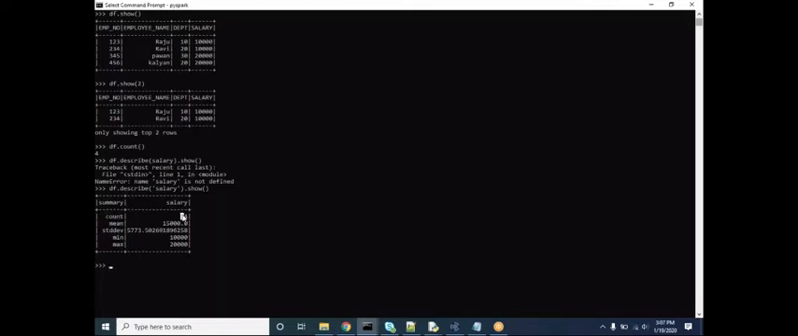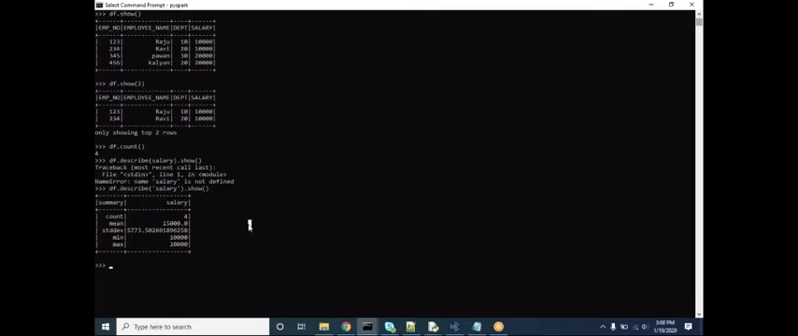The number of records for the salary is 4. The mean is 15,000 and the standard deviation is 5,000 something. Deviation means the value it deviates from the average. It's called a standard deviation, and the minimum value is 10,000 and the maximum salary is 20,000. If you want details regarding any column, you can use the describe function.